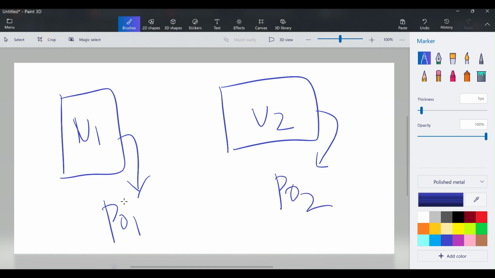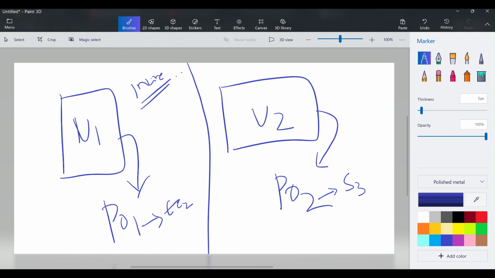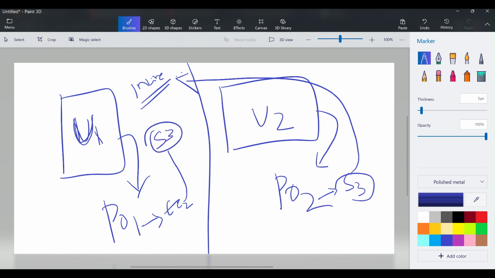Imagine we are giving only EC2 access here, and here we are giving only S3 access to it. What this inline policy will do is, you can directly copy this JSON file into the inline policy. Then user 1 will have both EC2 and S3 access also. This is called inline policy.